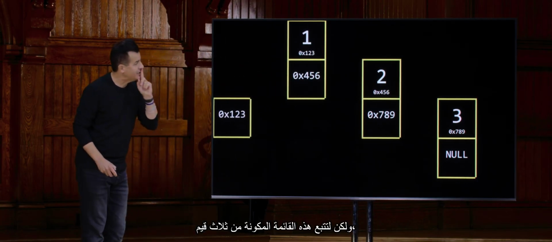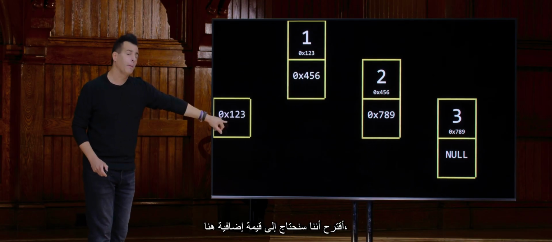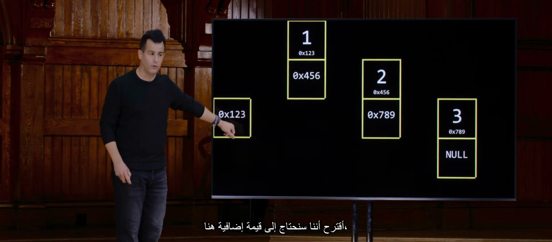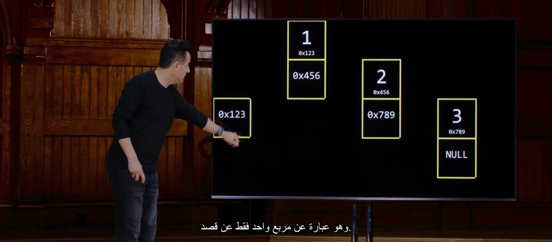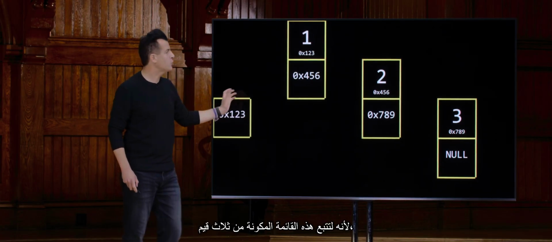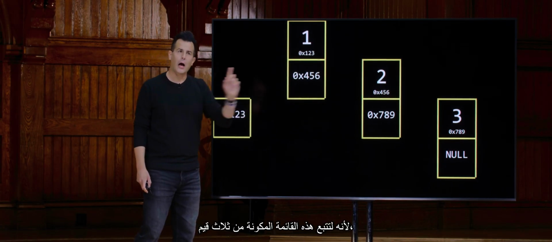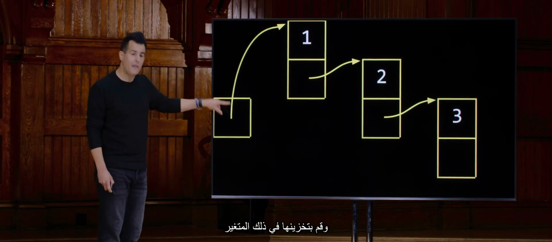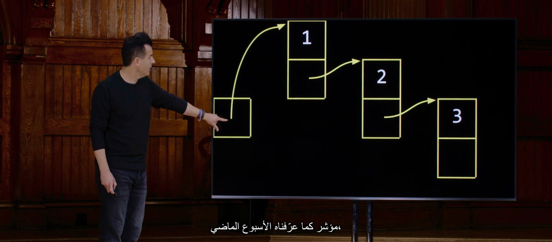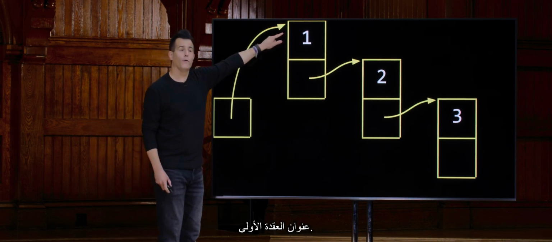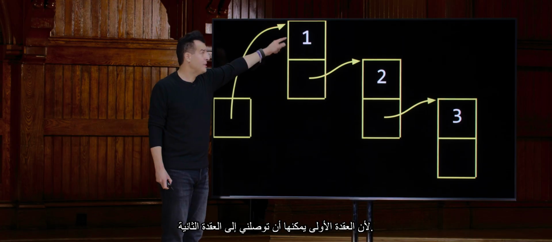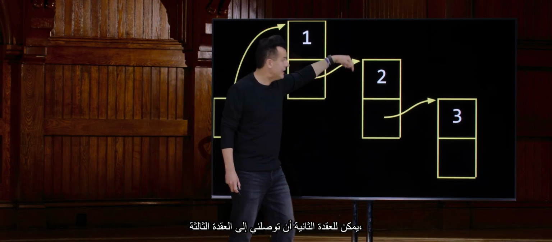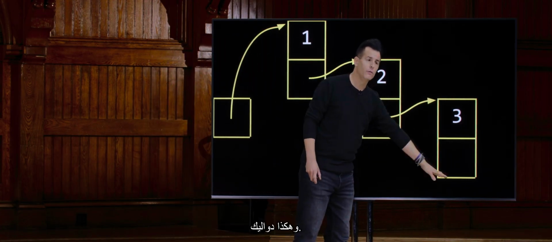But to keep track of this list of 3 values, I do propose that we're going to need one additional value over here. And it's deliberately just a single square, because to keep track of this list of 3 values, I'm going to use just one variable called, say, list, and store in that variable a pointer, as we defined it last week, the address of the first node. Why? Because the first node can then get me to the second. The second node can then get me to the third, and so forth.